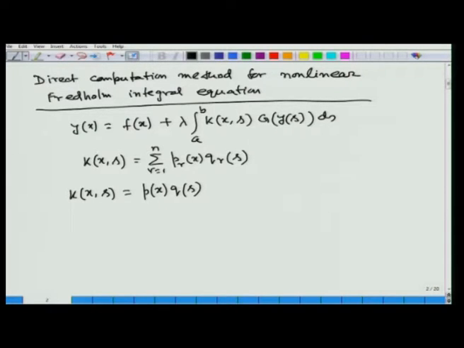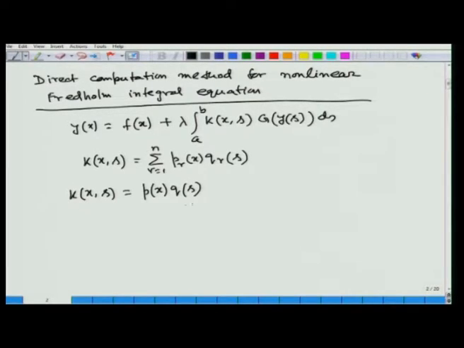Assuming this particular format, we are going to discuss the direct computation method to solve this nonlinear Fredholm integral equation, and with an illustrative example we will consider that the kernel is not just a product of two functions, one a function of x and the other a function of s, but a sum of two such separable kernels.